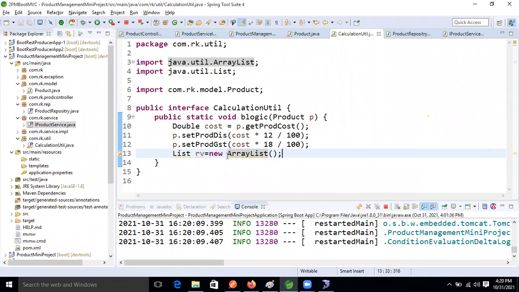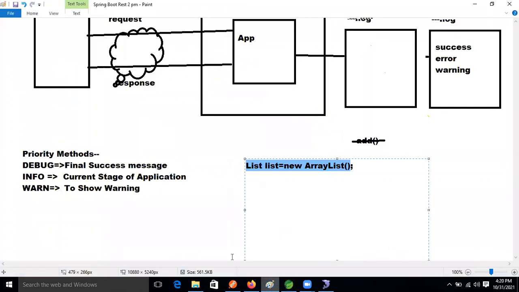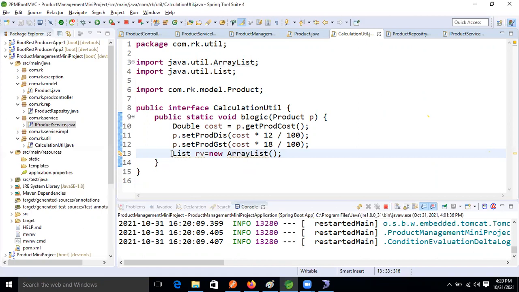So if we want to tell this information in the logging file, that this list we are using without a generic type, for that, which kind of method are we using now, guys? The warn method we are using, guys. Okay, fine now.